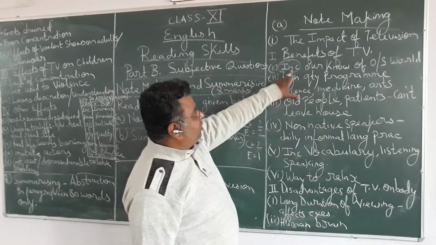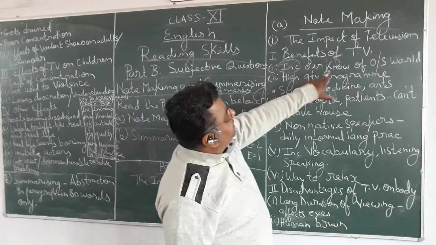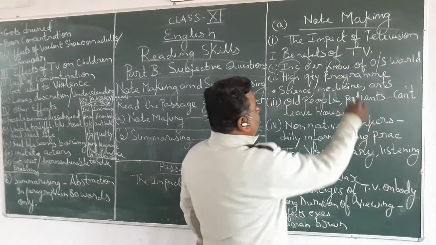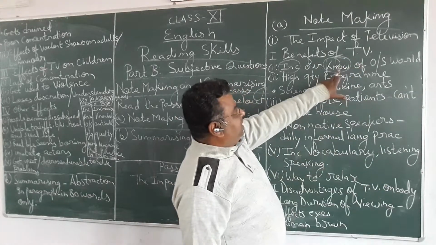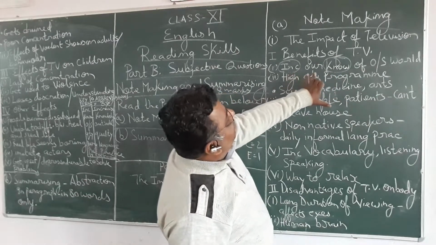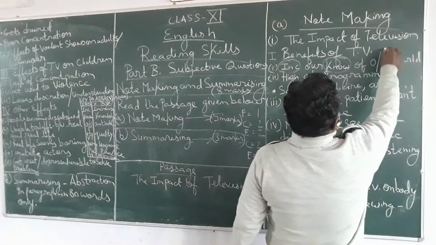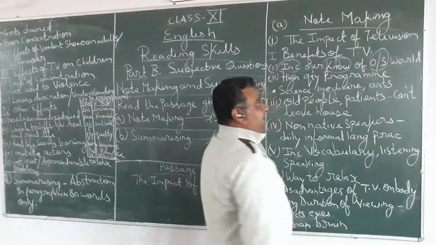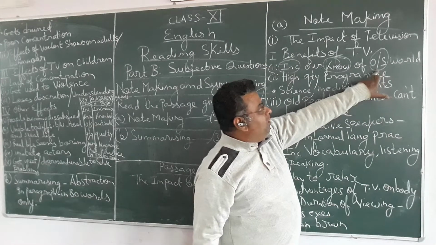Increase our KNOW. Again, you have used abbreviation over here. For knowledge, you have used KNOW. Increase our knowledge of outside world, O/S. Again, you have used abbreviation over here.